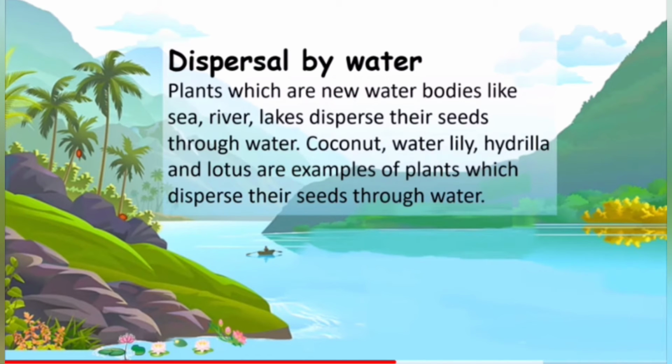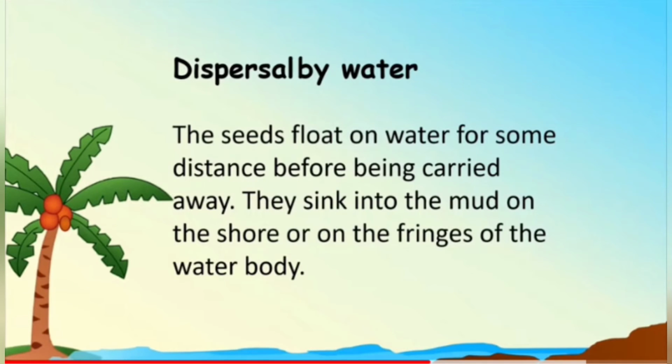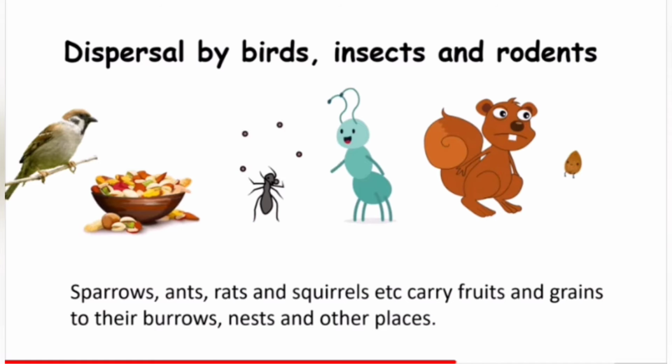Dispersal by water. Plants which grow near water bodies like the sea, river, and lakes disperse their seeds through water. Coconut, water lily, hydrilla, and lotus are examples of the plants which are dispersed by water. The seeds float on the water for some distance before being carried away. They sink into the mud on the shore or the fringes of the water bodies.